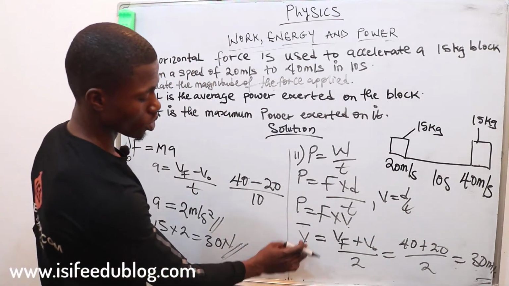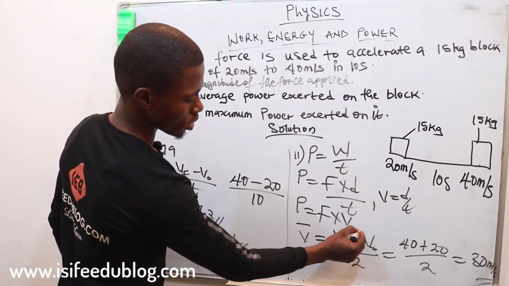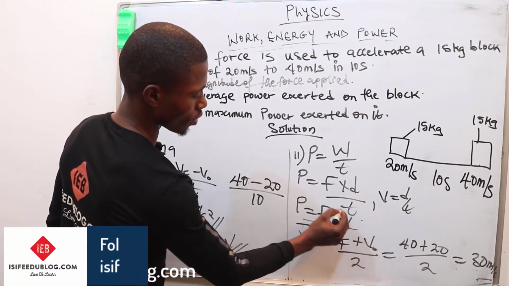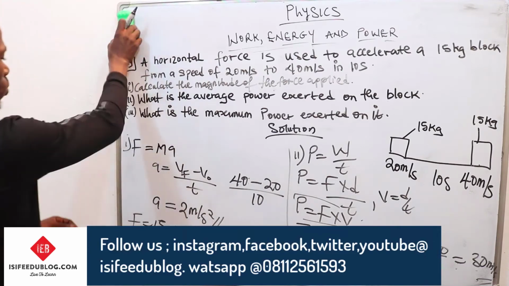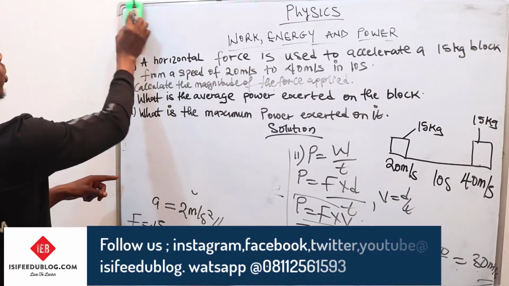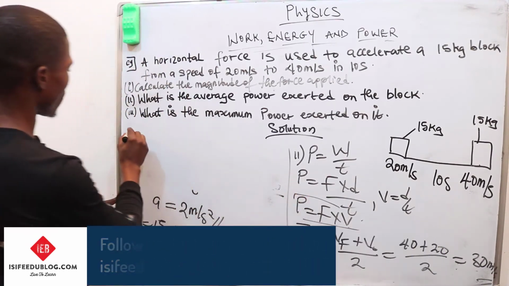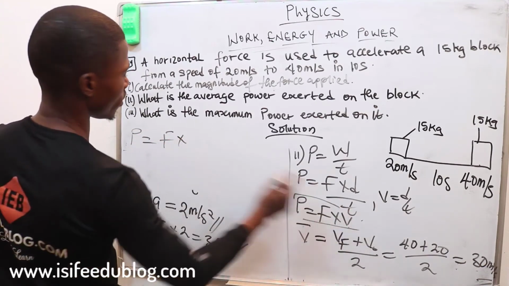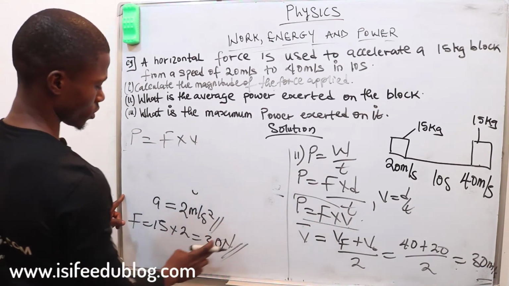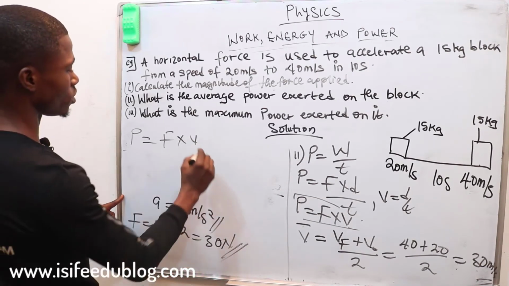So from here we come over here and find our power. We all know now that our power is just equal to force times velocity, and our force is over here, which is 30 Newton.